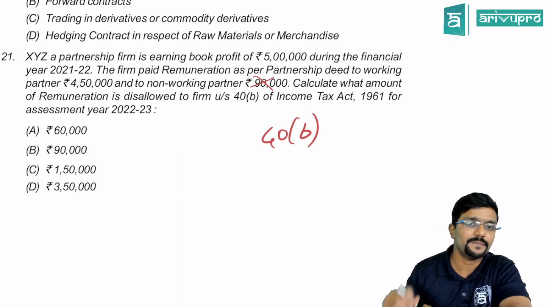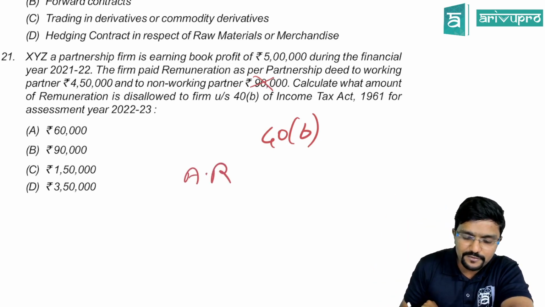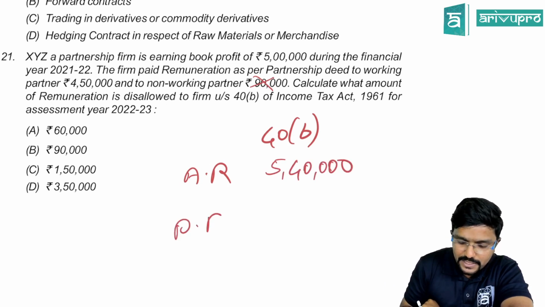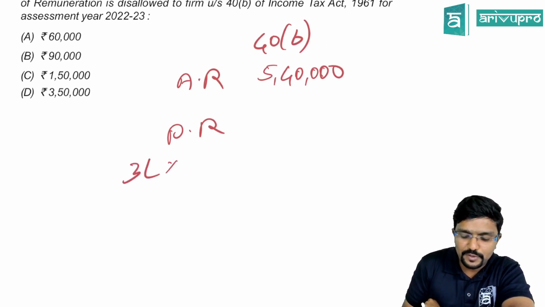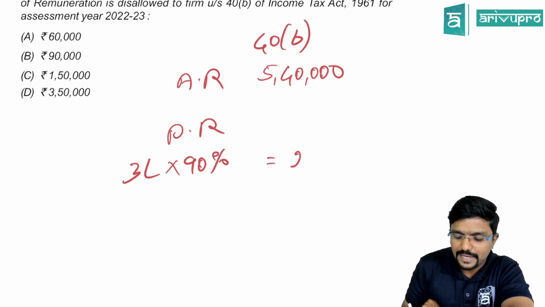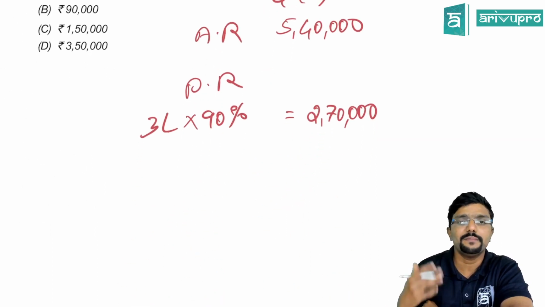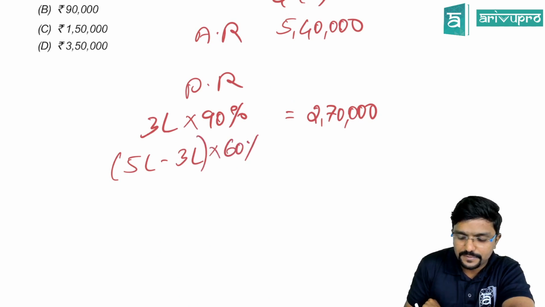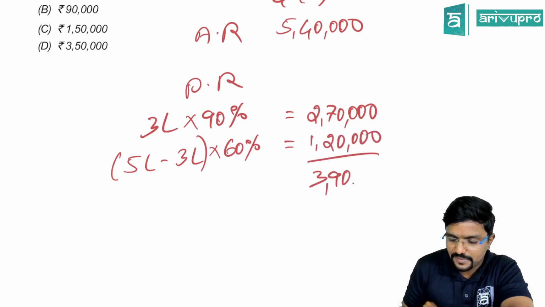So actual remuneration paid is 4,50,000 plus 90,000, which is 5,40,000. So what is the permissible remuneration? We will calculate as per 40B. Up to 3 lakh book profit, it is 90%, which would be 2,70,000. Then the actual book profit is 5 lakh, so the remaining is 5 minus 3, which is 2 lakh into 60%, which will be 1,20,000. So 2,70,000 plus 1,20,000 is 3,90,000.